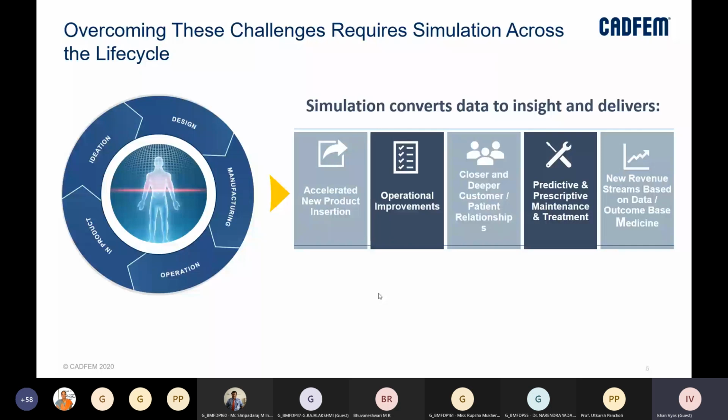But on the other hand, if we create a virtual prototype of the catheter and test it using simulation software, that cuts down the time we are spending on product development and testing, right? There can be operational improvements too, let's say if we have certain bioreactors or any manufacturing process. In those cases, when we do virtual testing or virtual troubleshooting, we can innovate more.